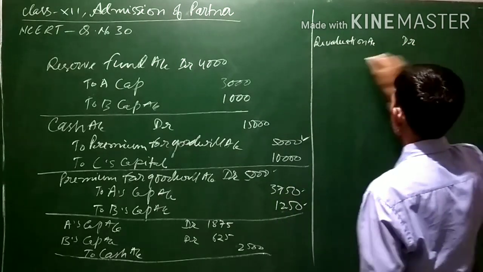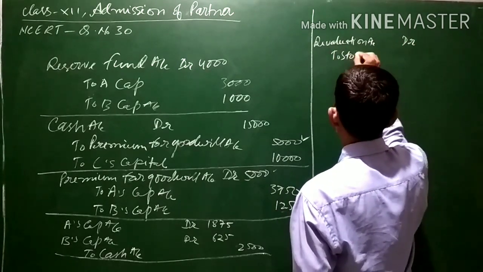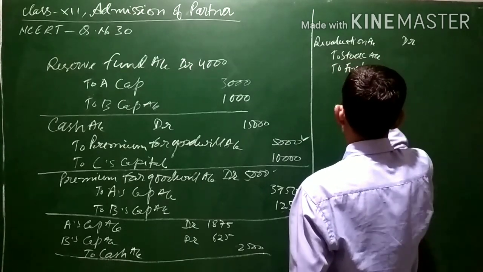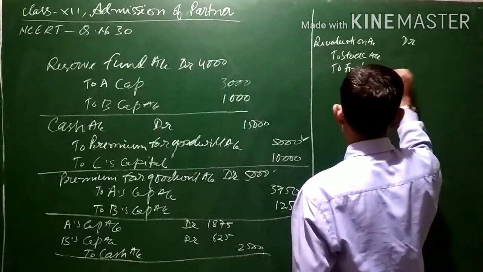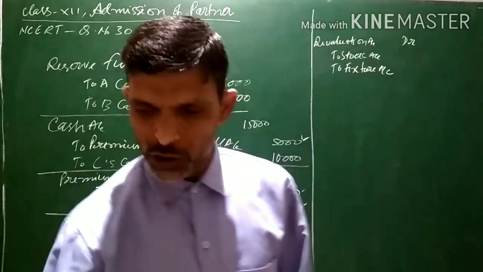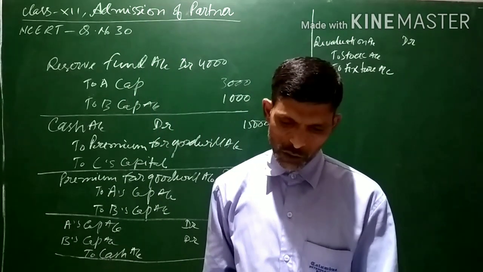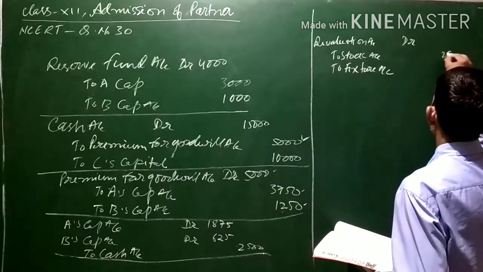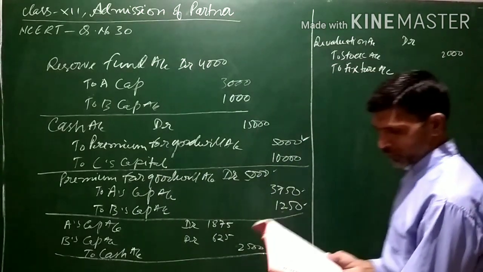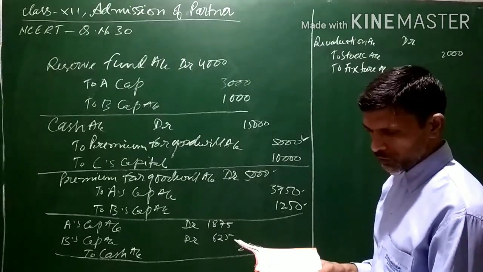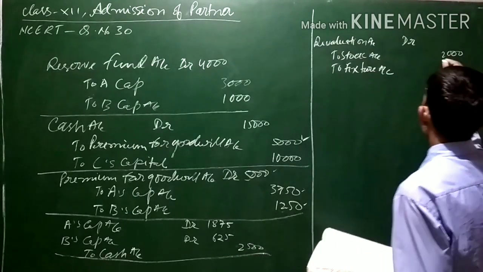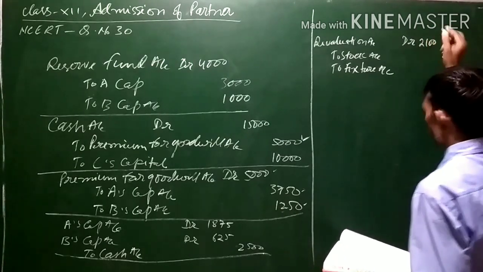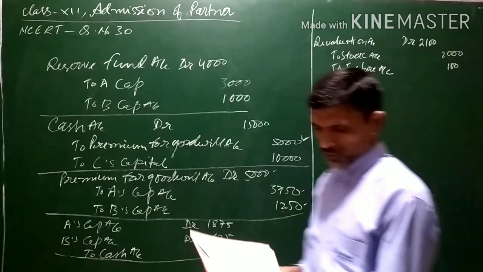Entry will be: revaluation account debit, to stock account, to fixtures account. Now 10% is to be reduced in both the cases. Stock value is 20,000, so 10% of 20,000 will be 2,000. And the fixture value is 1,000, so 10% is 100. So the total decrease in the value of both the assets will be 2,100.